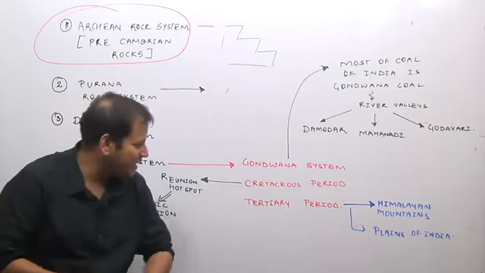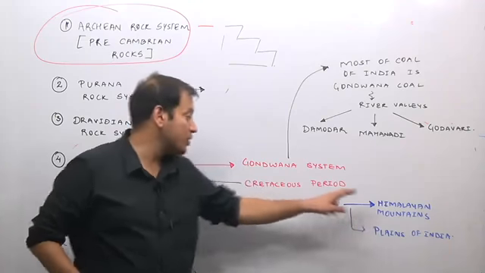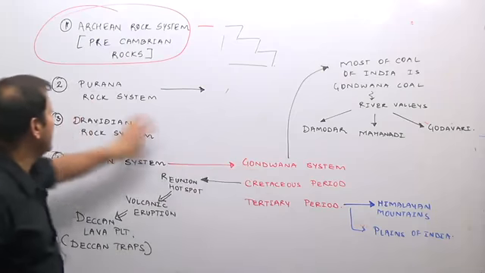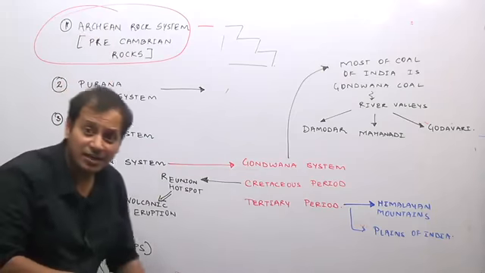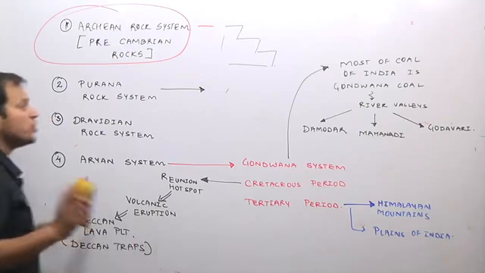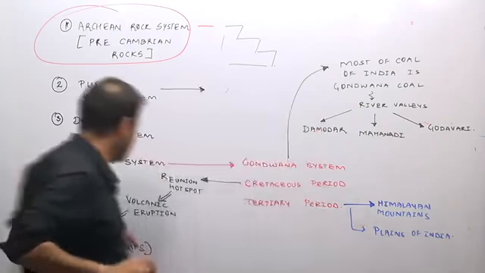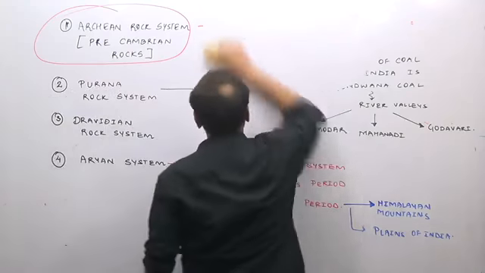So which are the youngest? Plains of India, then the Himalayan mountain system, after that the Deccan lava plateau, after that the coal of India, after that the building materials of India, and lastly the Archean rock system. So this is what the geology of India is. I will again revise it and ask you questions, and tell you how the questions in this are formed.